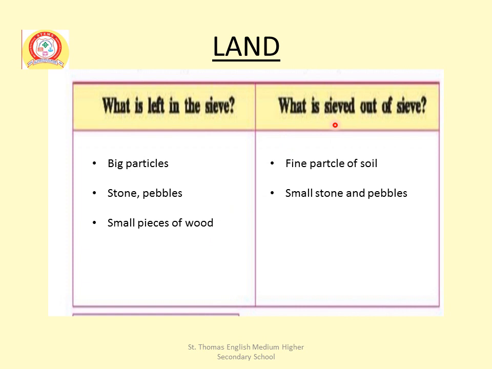What is sieved out of the sieve? Number 1, fine particles of soil. Number 2, small stone and pebbles. Okay.